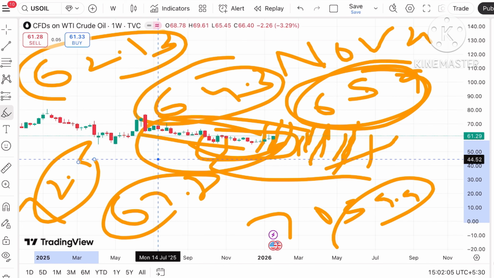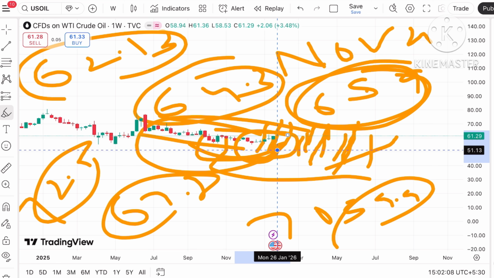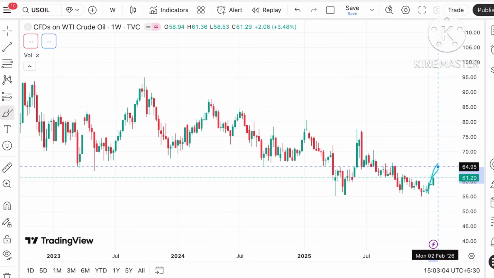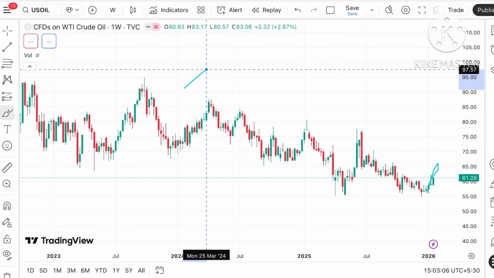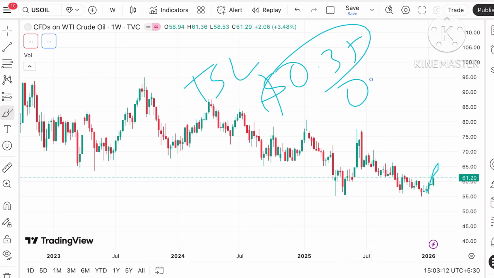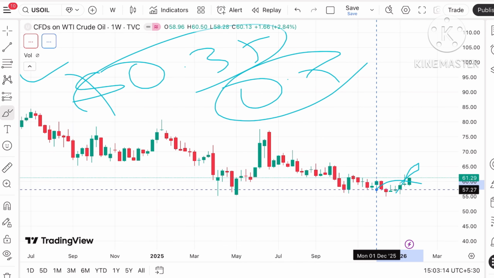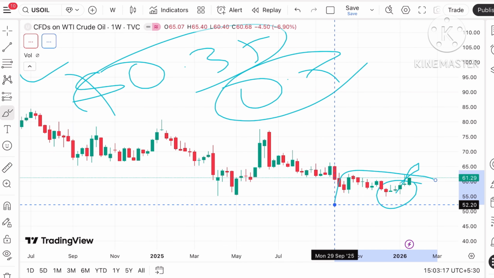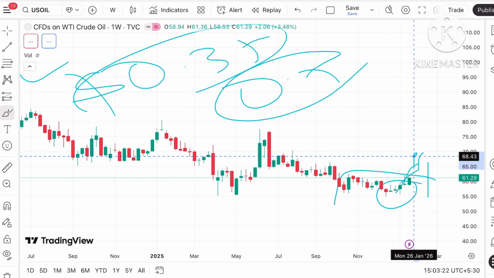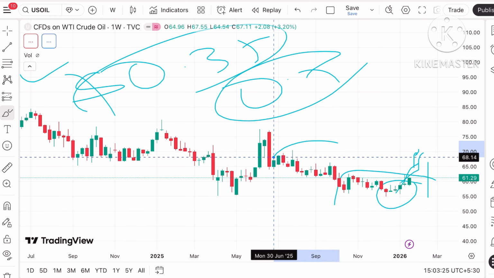If you have seen, the price has not made a very vast movement in the week's chart, but in this particular week we have seen the price get upside. So if it keeps going towards 2.13, there can be higher chances that it can cross towards a level of around 66. Trail your SL, that is very important, by around 0.35 or 0.5 depending on the volatility, because we have not seen volatility for 3-4 weeks, so the probability is very high. If it starts going higher, we can see a level of 66.4 to a level of $68, and if it keeps going upside, it can cross a level of 70.